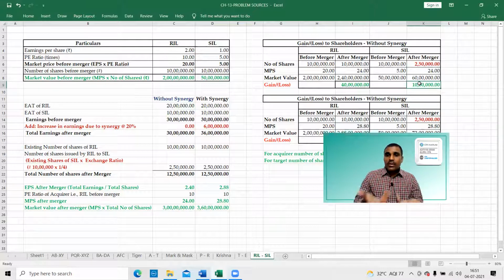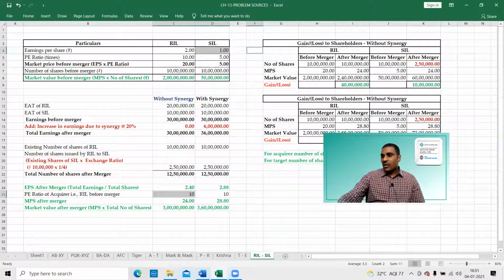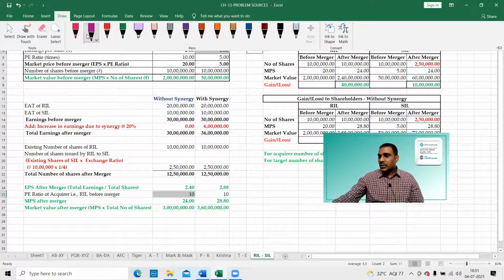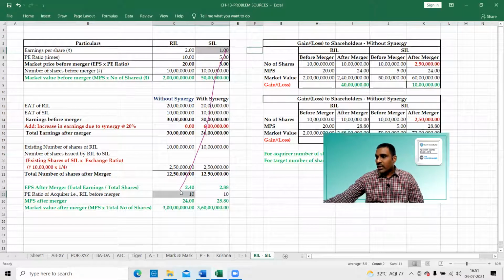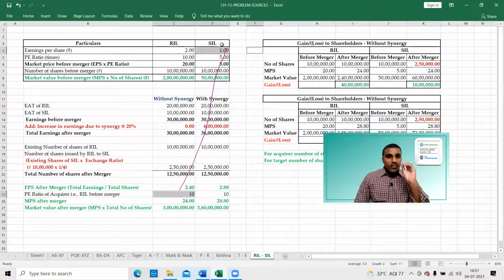Why? Because without merger also their market price is increasing, because you are applying the higher PE ratio on the lower EPS. This is the reason for the increase in price. We are applying the higher PE ratio on lower EPS. Only market perception; PE ratio is market perception.